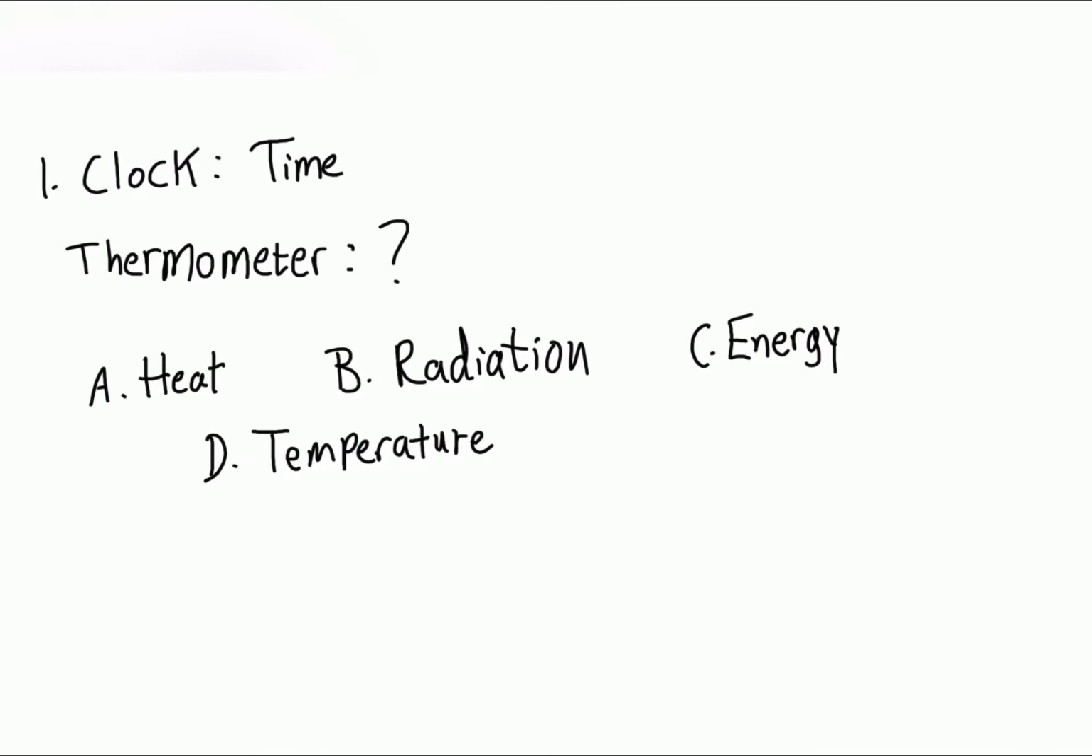So here it says clock and time. We know that a clock tells time. So that means, what does the thermometer tell? What does the thermometer show us? Since the clock tells us the time, the thermometer is supposed to show us the temperature. So we'll automatically know that D is the answer.